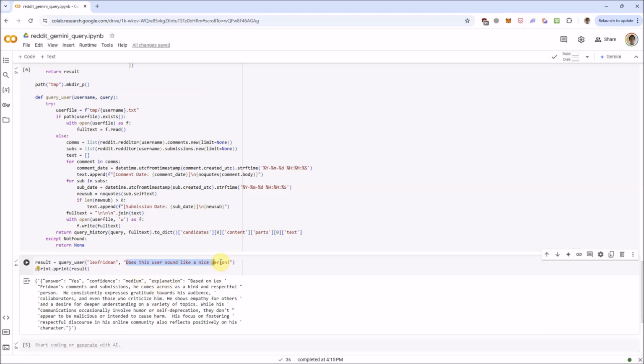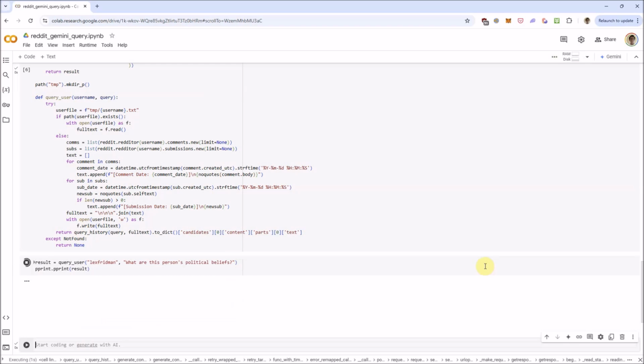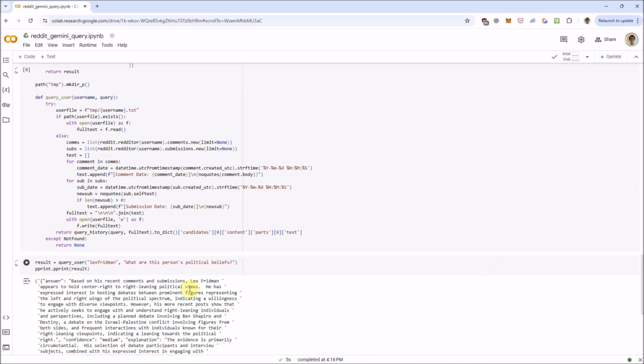Okay. And now let's ask, what do you think his political beliefs are? What are this person's political beliefs? And then it's just going to load the history that it downloaded from cache. And then it says, based on his recent comments and submissions, it appears to hold center-right to right-wing political views. Okay, based on his recent interviews on his YouTube channel, I would probably say that, but if you asked this a few years ago, it might be something different.